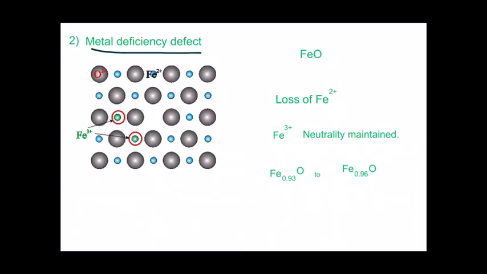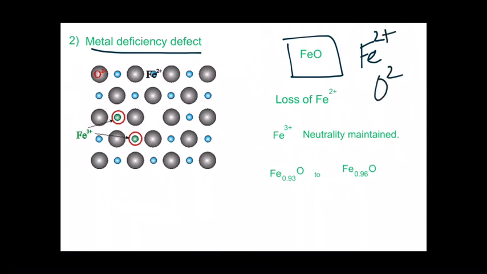Now the second type of non-stoichiometric defect is metal deficiency defect. The first non-stoichiometric defect was metal excess defect. There were two types, due to anion vacancy and due to extra cations. Now we have a metal deficiency defect. This type of defect occurs in ionic solids where the cation has variable oxidation states. Now take this example, iron oxide FeO. This is the formula of FeO where iron has oxidation state Fe2 plus, oxygen O2 minus.